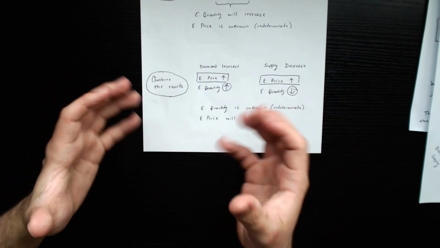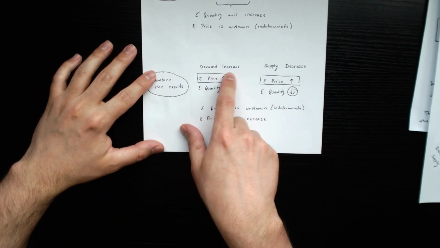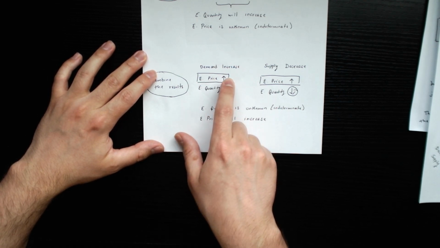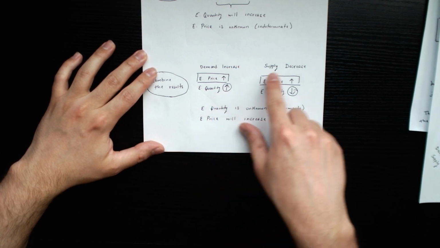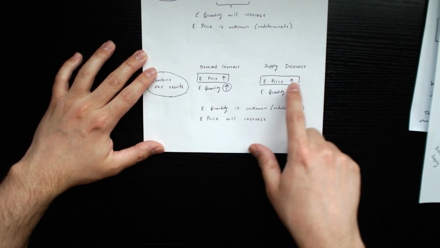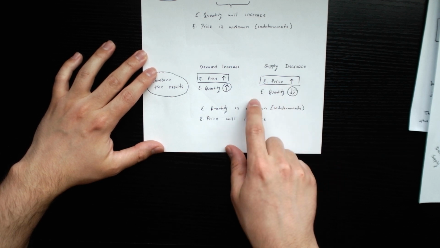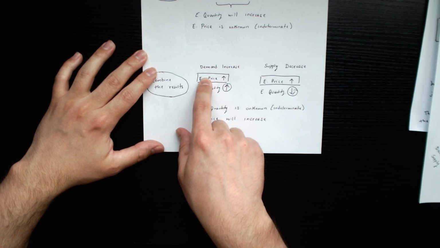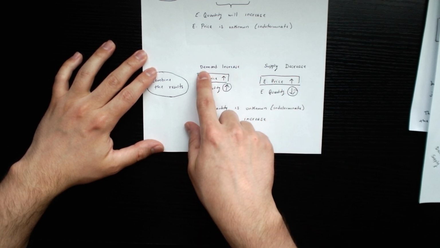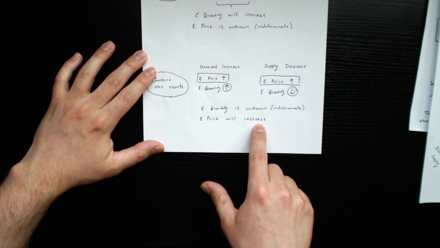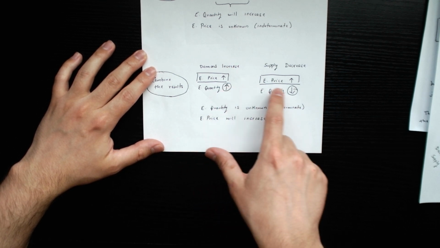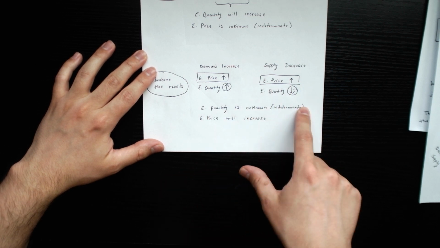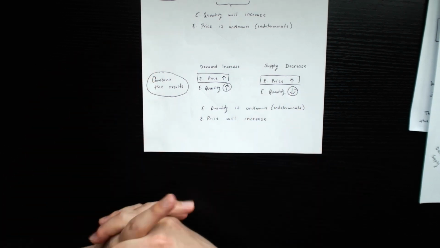Here's another example where you combine the results. So here we have demand increases, which leads to more equilibrium price and a greater equilibrium quantity. At the same time, supply decreases, which makes the equilibrium price go up and the equilibrium quantity go down. Since the equilibrium price is going up in both of the scenarios, then we know for sure the equilibrium price will increase. But again, the quantity is not agreeing with each other, so we're going to make it unknown or indeterminate.